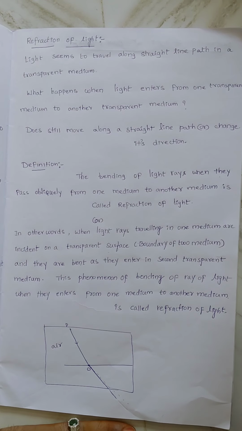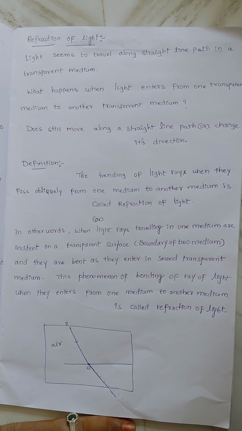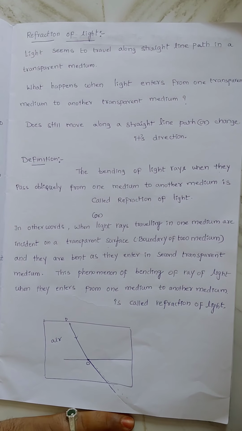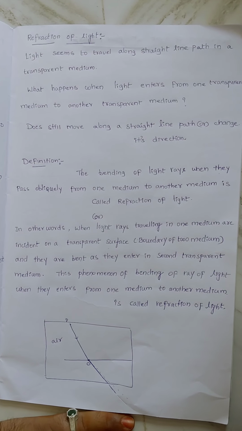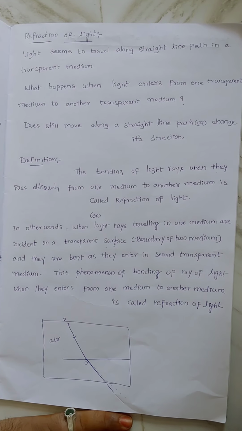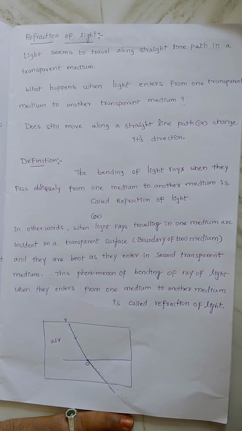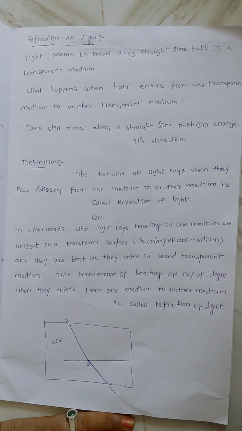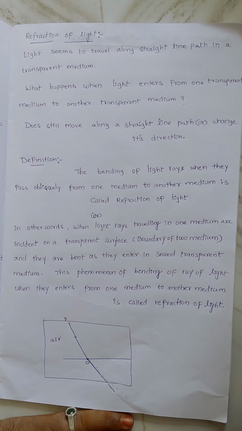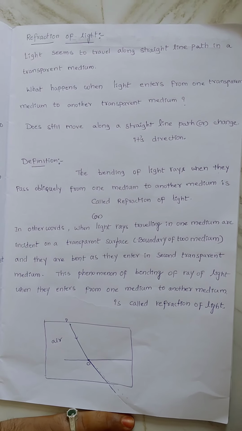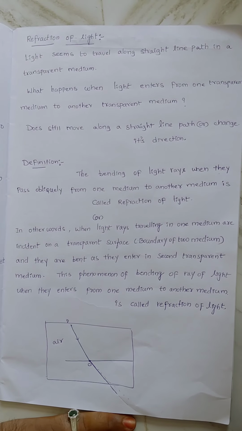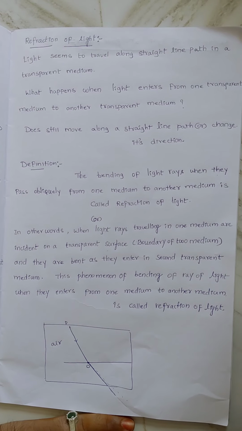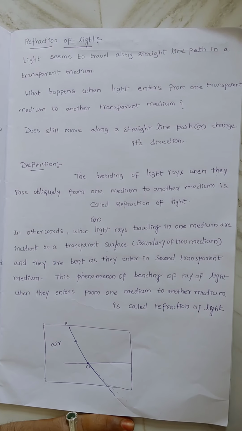So today we are going to discuss refraction of light. Until now we have been discussing only reflection, and in that we discussed many concepts: reflection due to plane mirror, reflection due to spherical mirror, image formation due to plane mirror, and image formation due to spherical mirrors. And we get different types of images with different positions of the object.